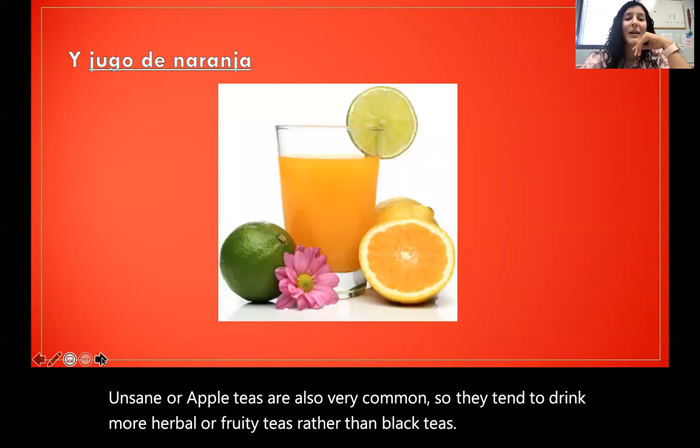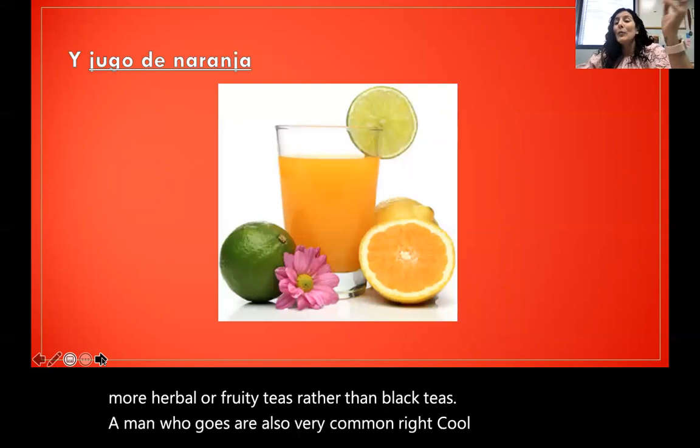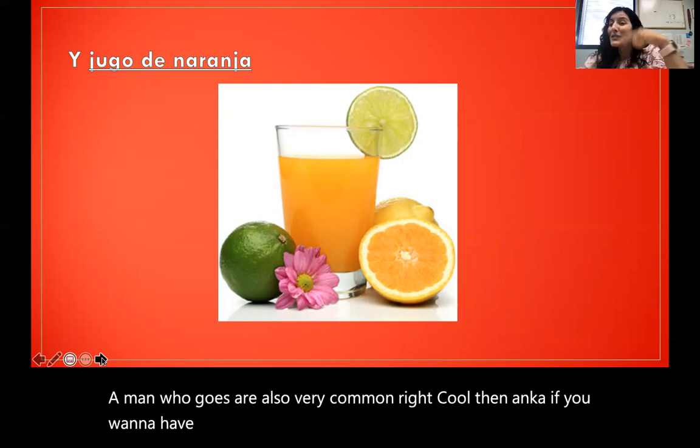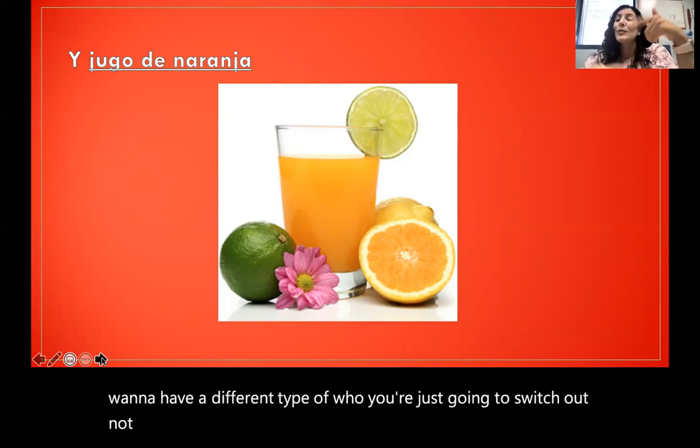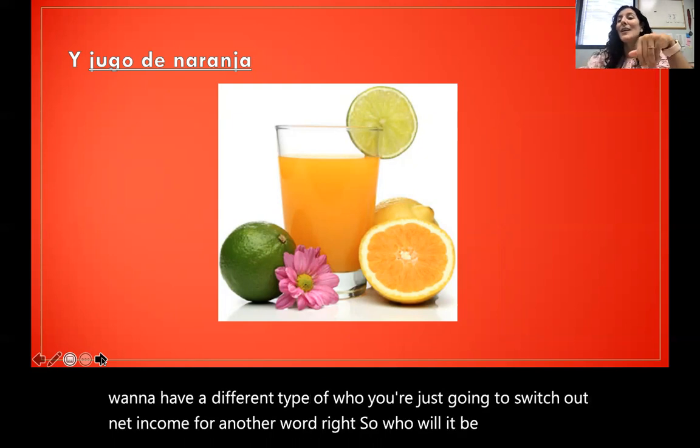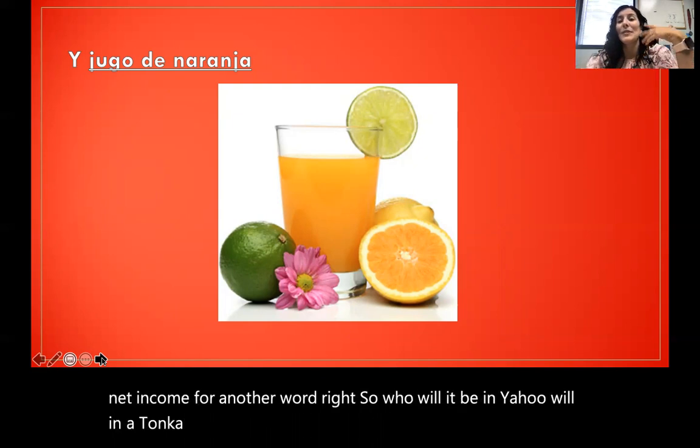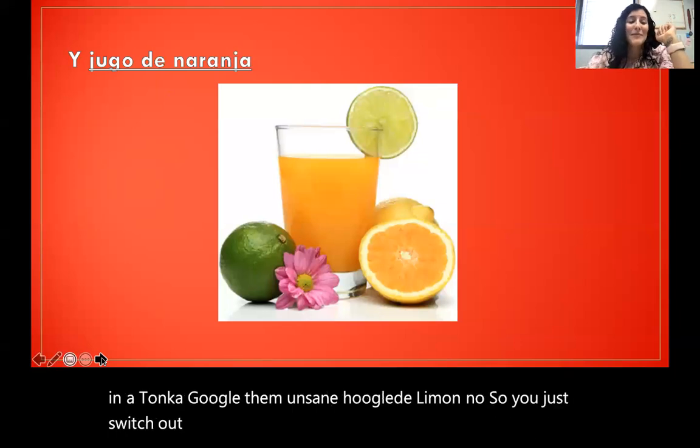Jugos are also very common, right? Jugo de naranja. If you want to have a different type of jugo, you're just going to switch out naranja for another word, right? So jugo de piña, jugo de naranja, jugo de manzana, jugo de limón, no? So you just switch out the word for another word.